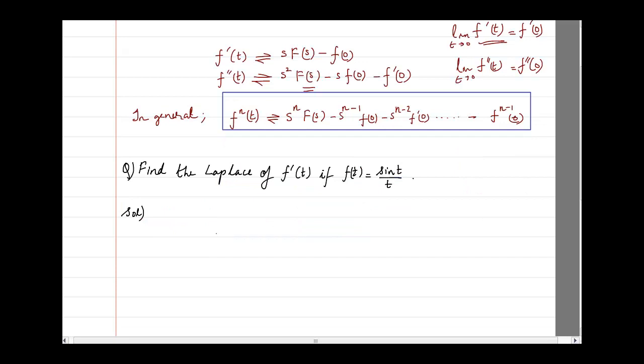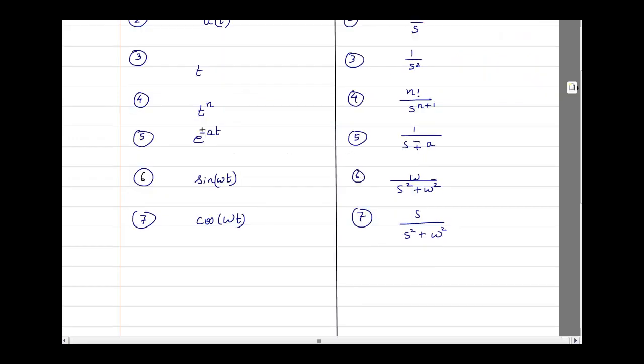Now, for understanding the time differentiation property, let us do a problem. Find the Laplace of f dash of t if f of t is equal to sine t by t. So first thing is that we have to find out the Laplace transform of sine of t by t, for which first we have to find the Laplace of sine of t. So we go back to the formula that we have studied.